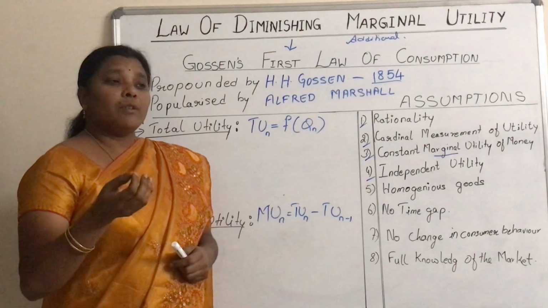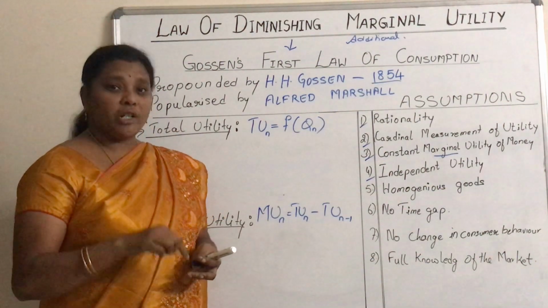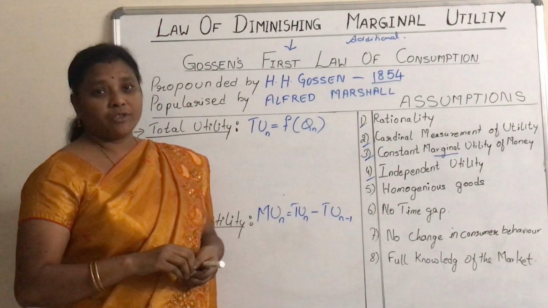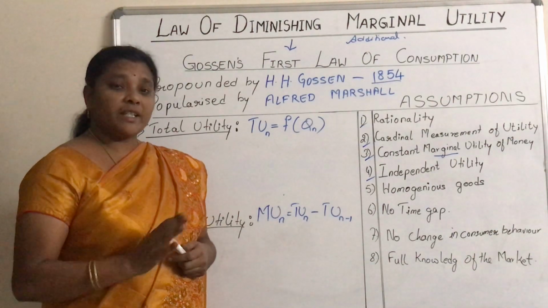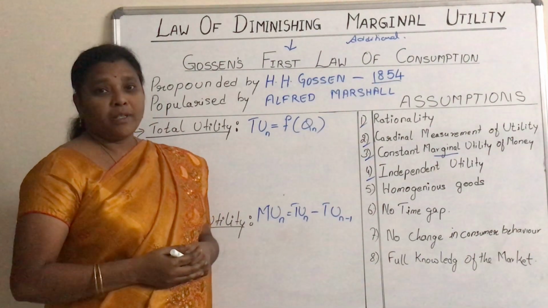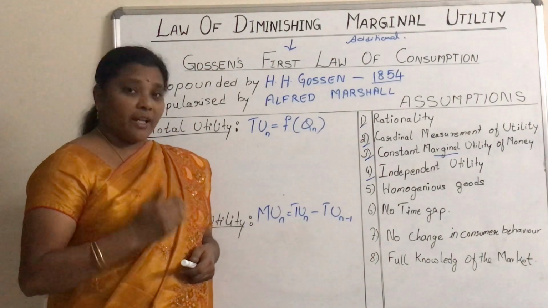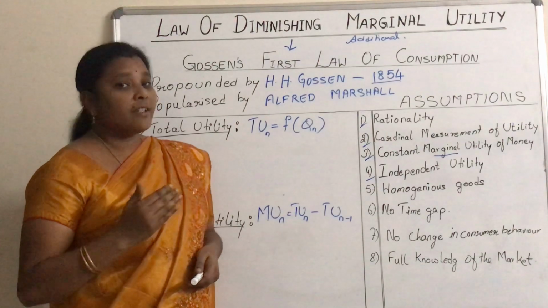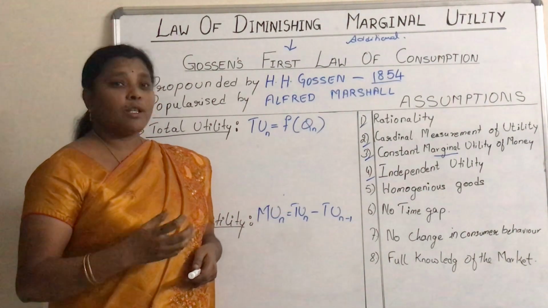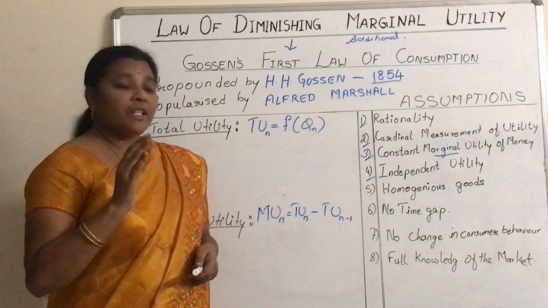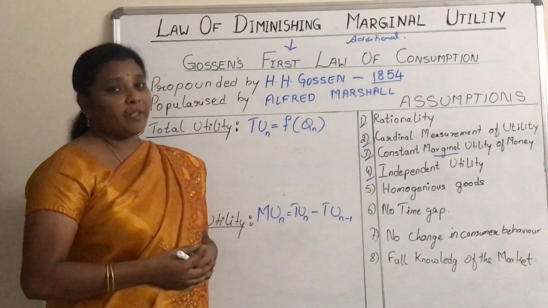To have tea, he must collect milk, tea powder, sugar and water. So many goods he has to gather. Such commodities are not applicable to the law. In the law of diminishing marginal utility, the commodities used must give independent satisfaction. Take the example of an apple. You can consume an apple as a whole. So in this law, the commodities must be independent.